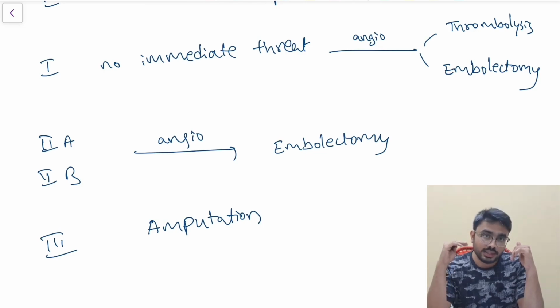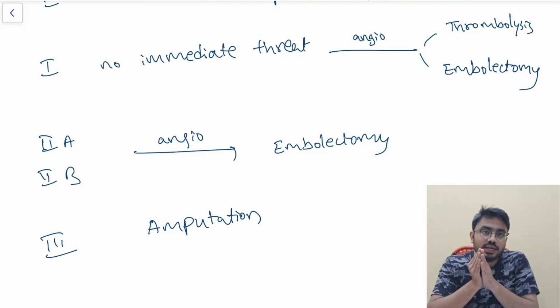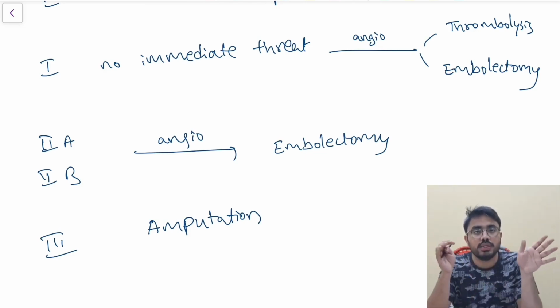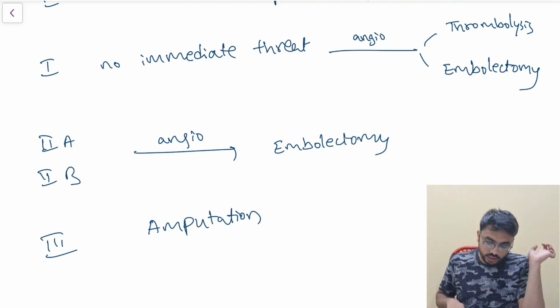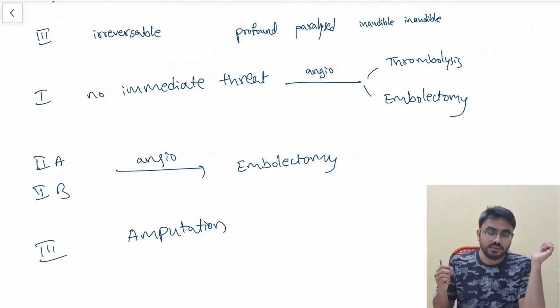Now coming to class 3, whatever I can do, thrombolysis and embolectomy, they are not going to help the patient. I have to go for amputation. Why? Because the irreversible damage has already occurred. This is the Rutherford classification and how to treat the various classes, you already know.